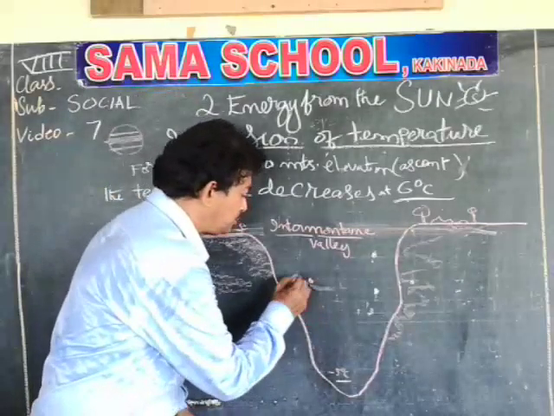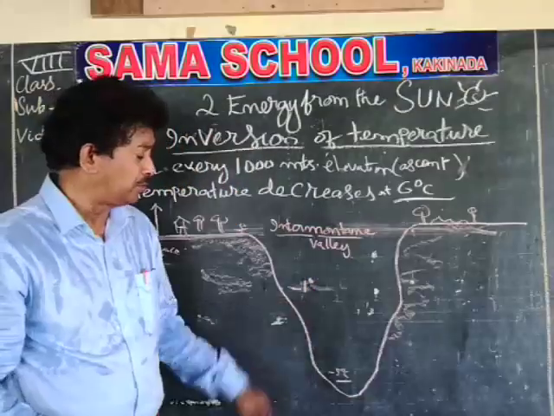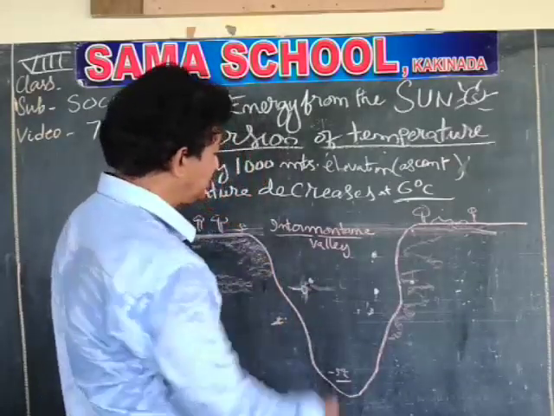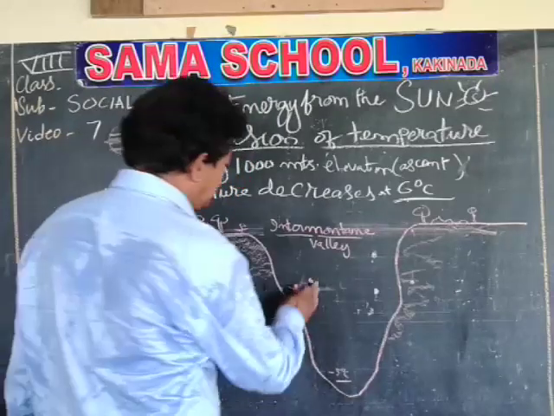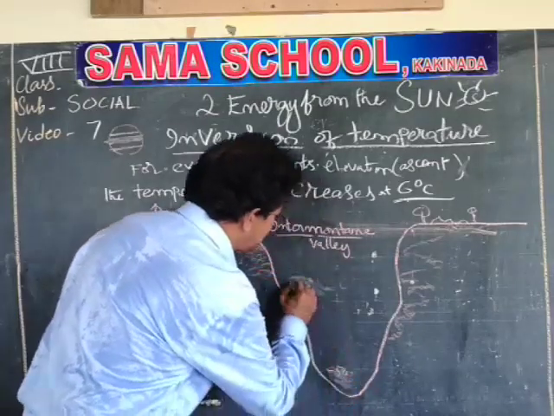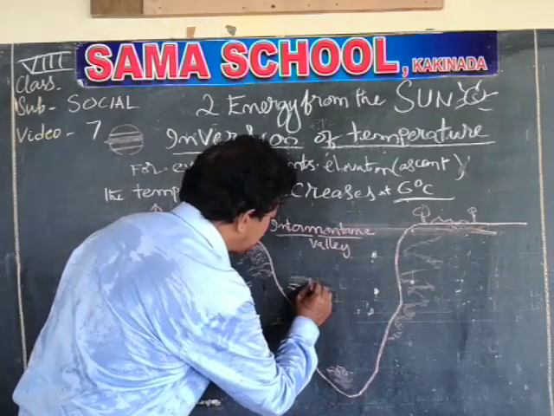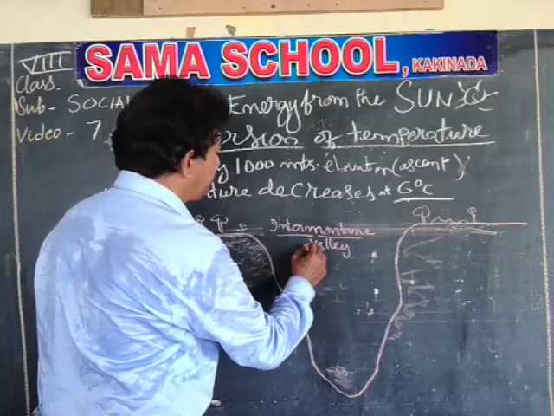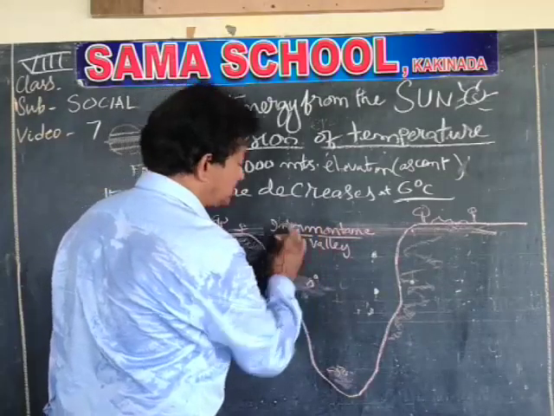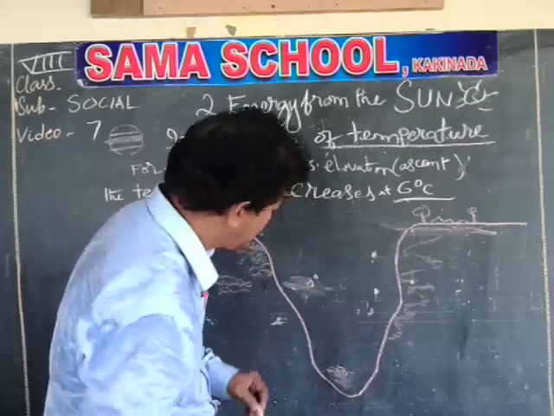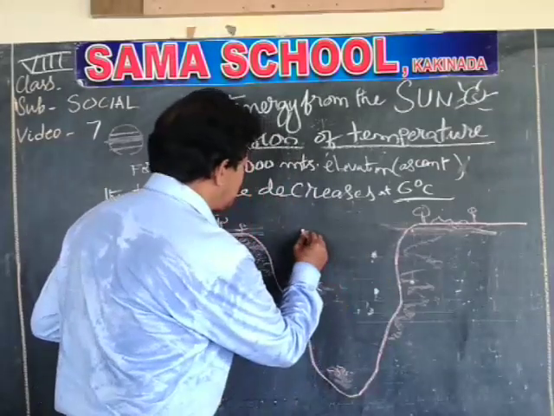Below 0 is minus 1 degree. This is 0 degrees. Gradually, this is the minus side, and this is 0 degrees. I will put the temperature scale here. This is 0 degrees. This is 5 degrees.